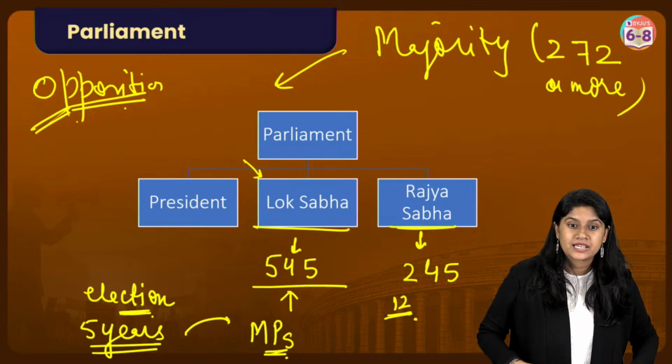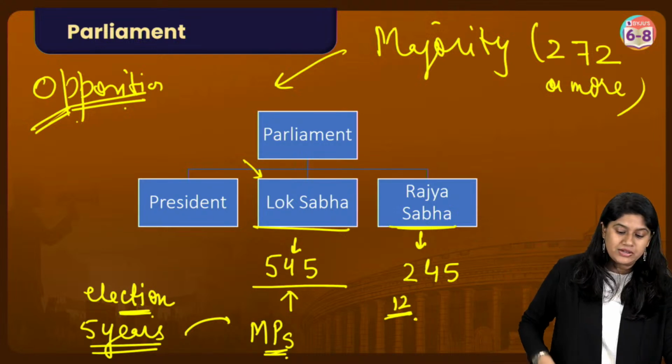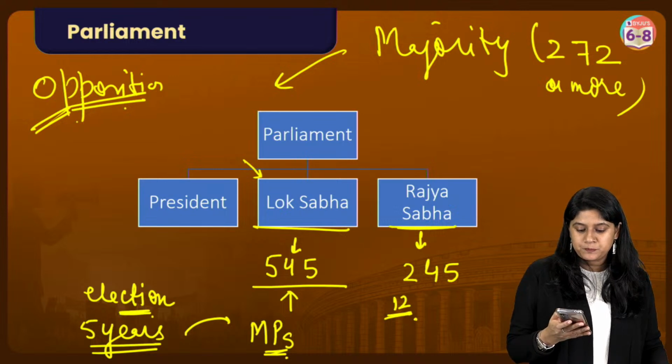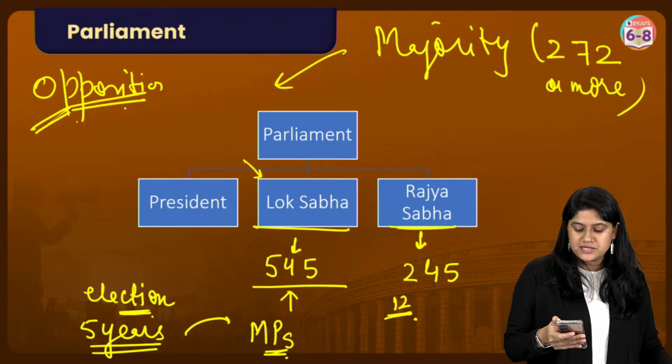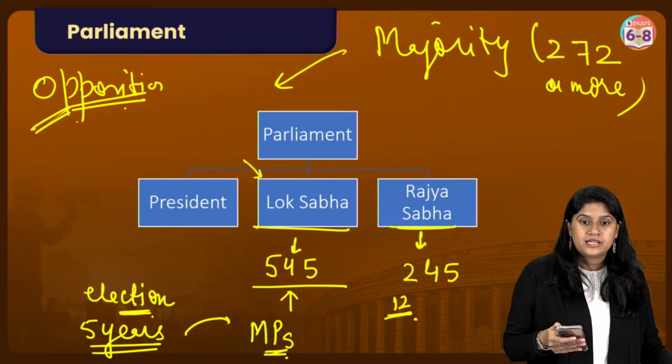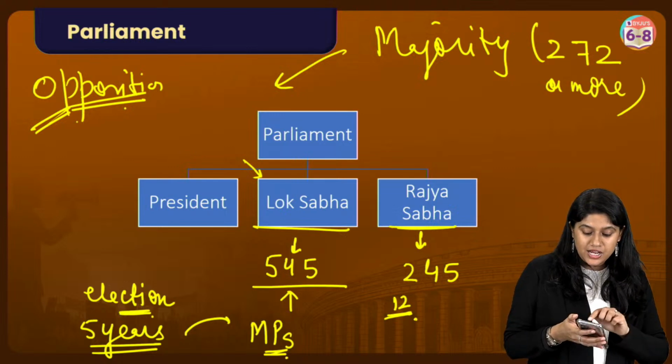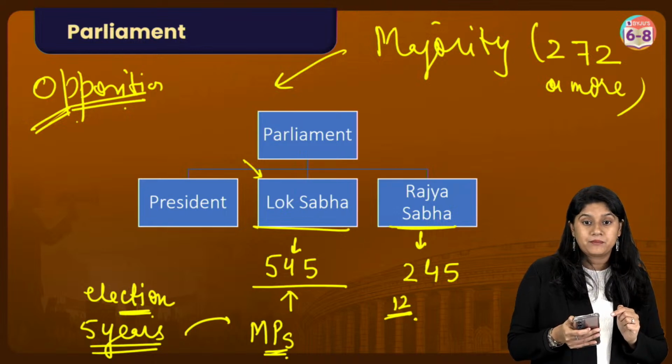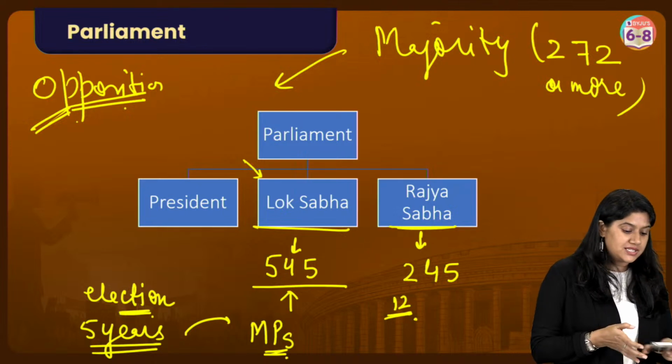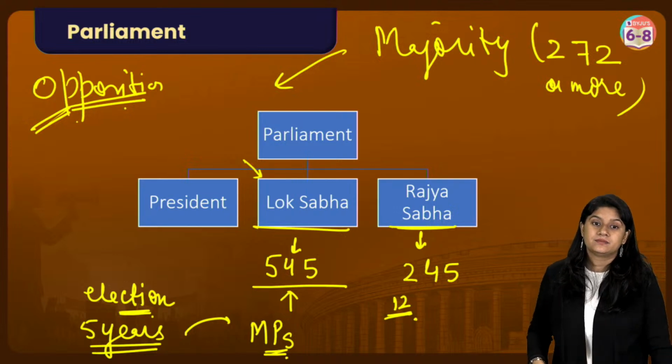Clear? Yes, noted everyone. Are we clear? All of you, quick thumbs up. Yes, easy peasy everyone. Yes, Akash has explained, MPs are elected members of the Lok Sabha, whereas MLAs are the members that are there in the states. Okay?